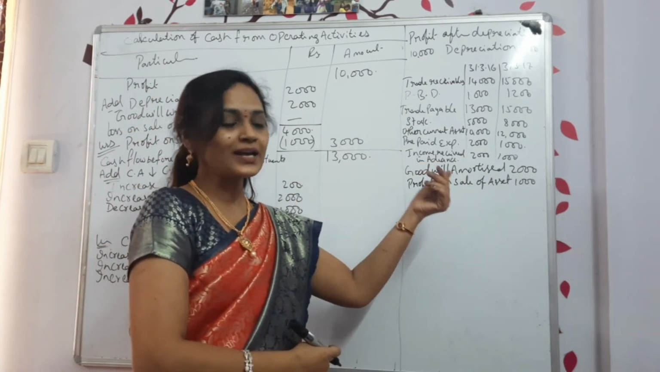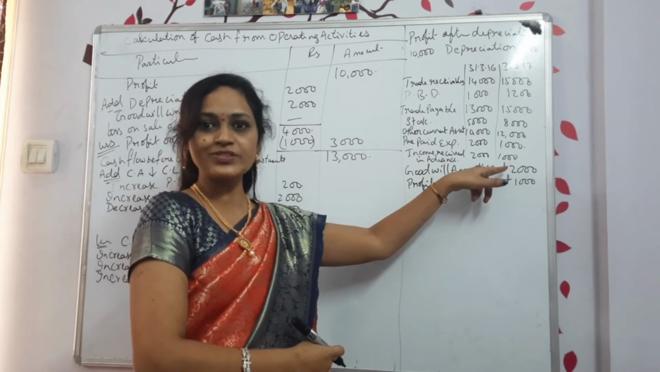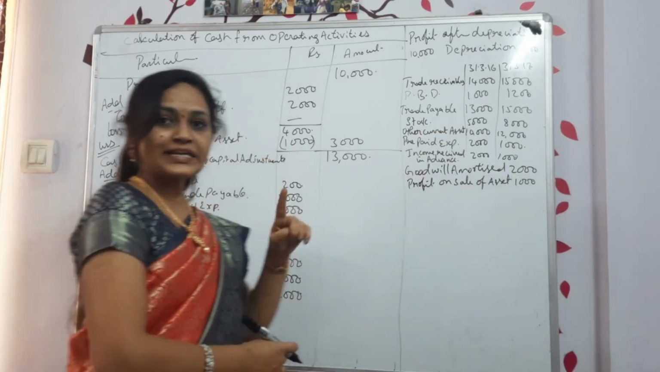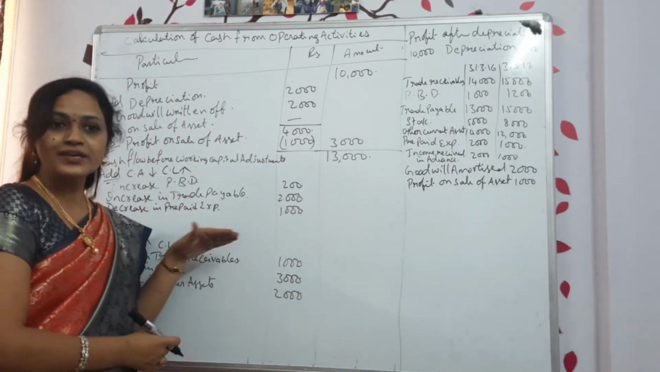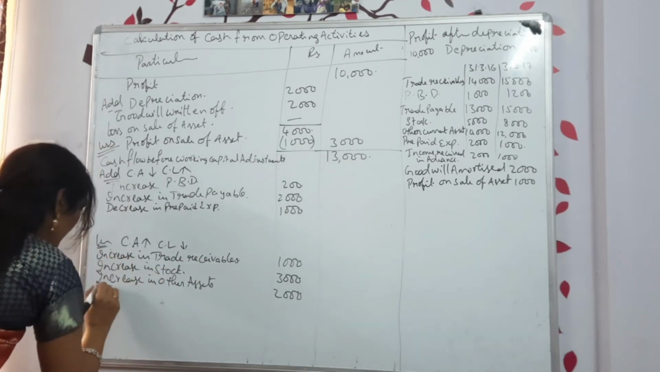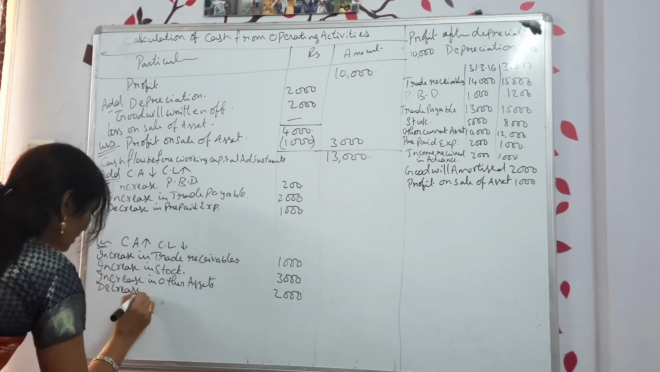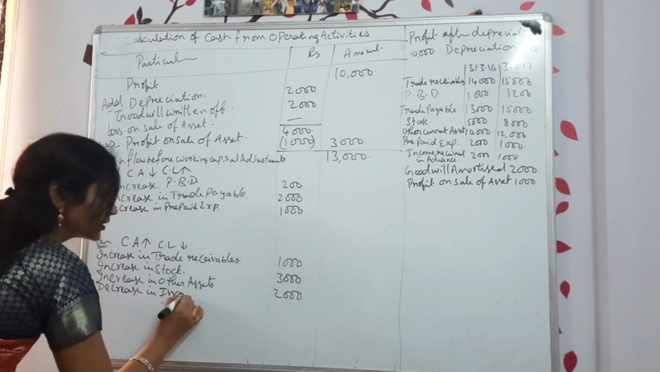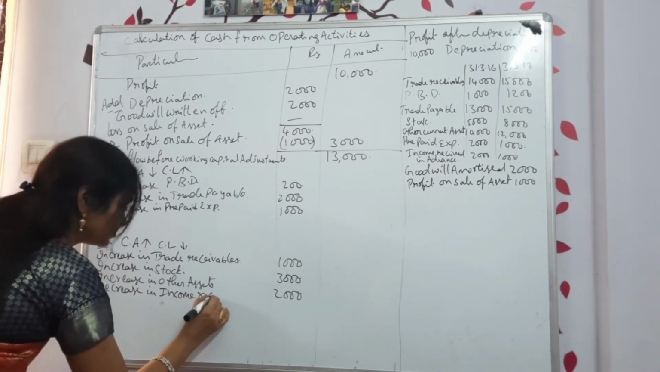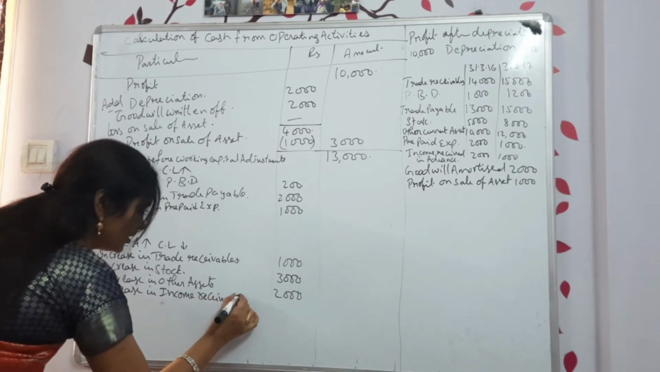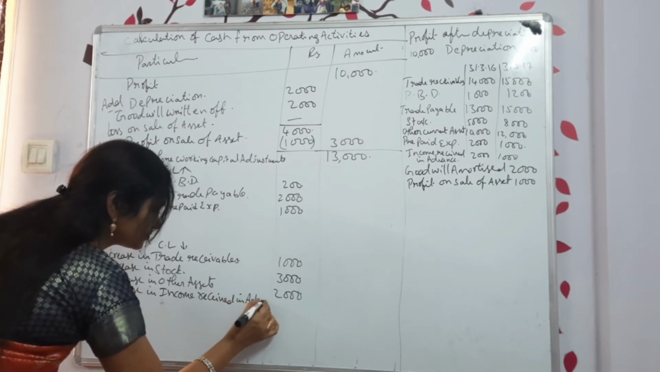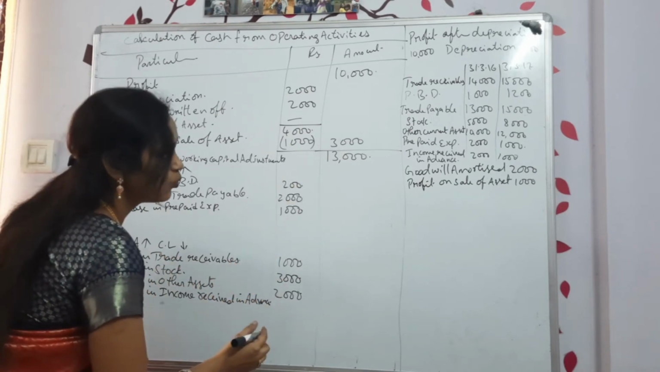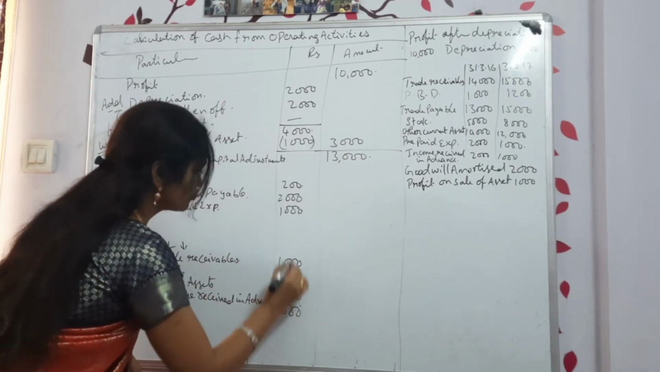Next one, income received in advance. This is again a current liability, and this is also decreased. A decrease in current liability you show on the subtraction side. So, decrease in income received in advance, that is also 1000. Now, let's do the total and check it out.